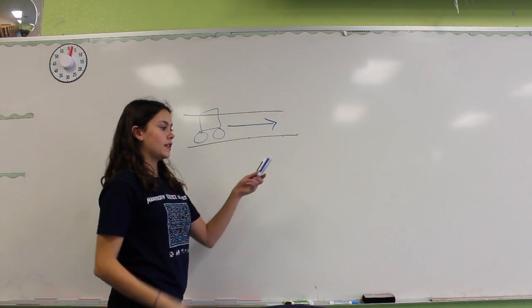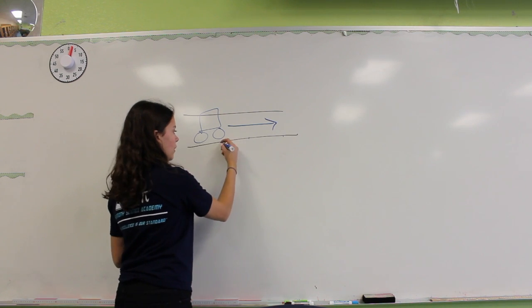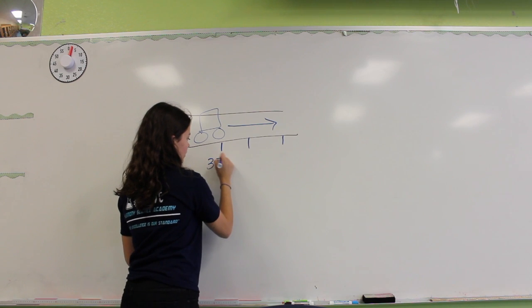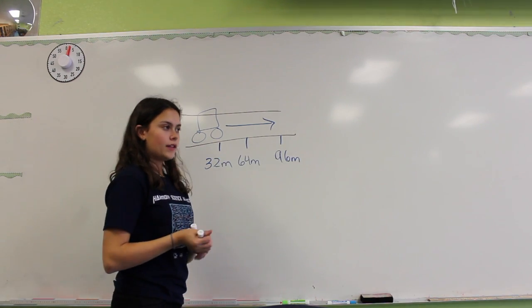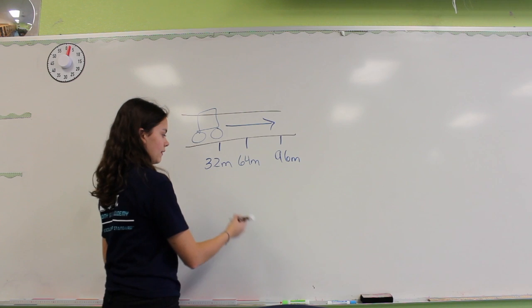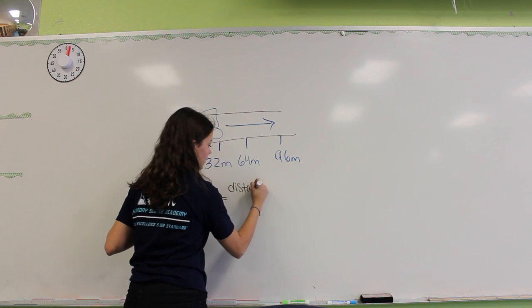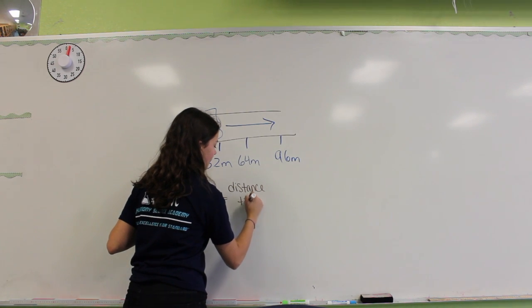While the car was moving, someone had a stopwatch and they would tell you to mark the place every 2 seconds. This gave you a distance. To find the velocity, you have to use the formula. Velocity is equal to distance over time.